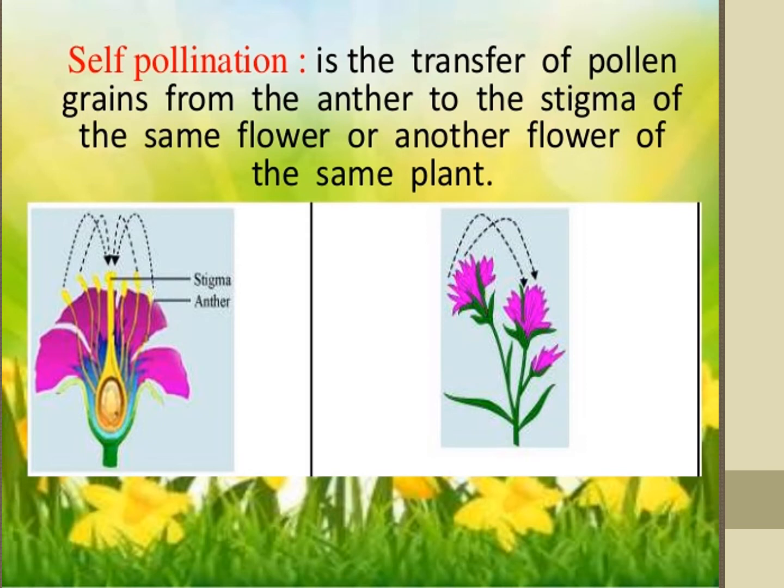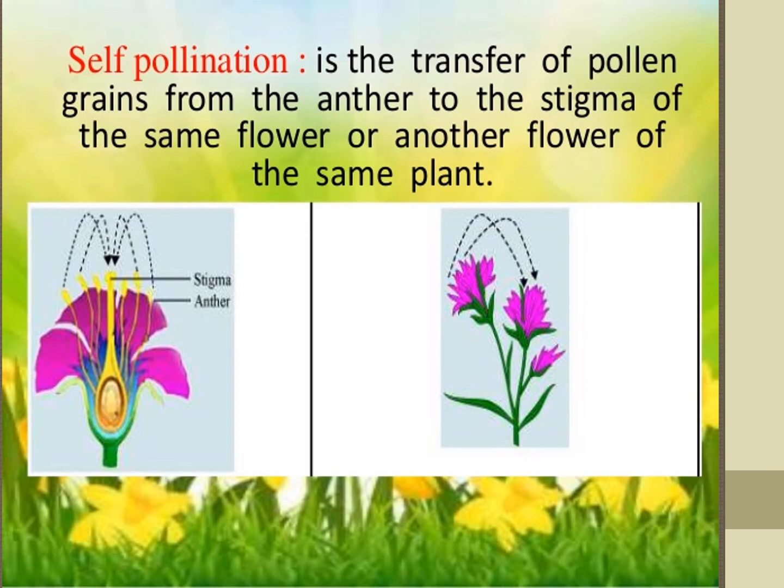Hibiscus is a bisexual flower. You see the picture? We can see the two parts. It is a bisexual flower. Flowers do not depend on an agent for pollination. No agent.